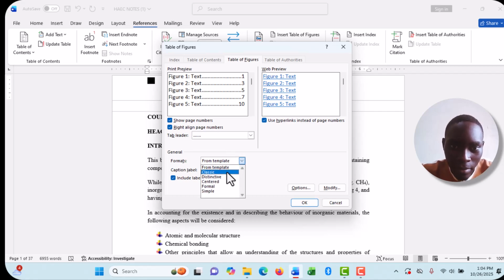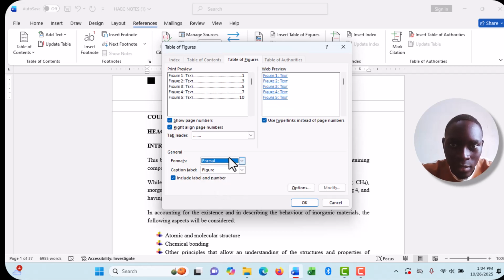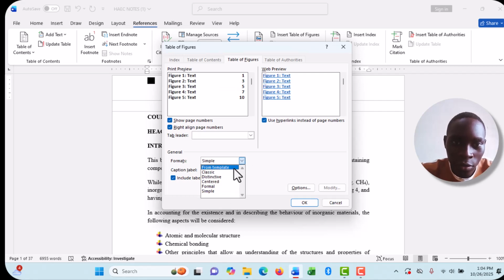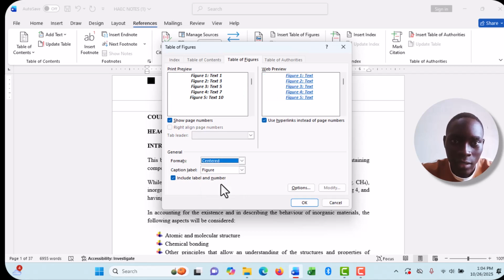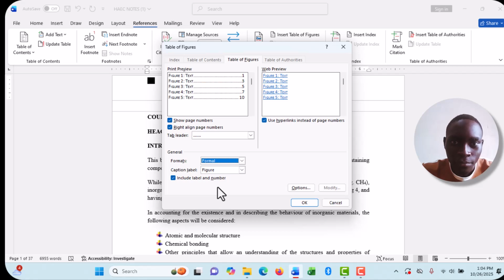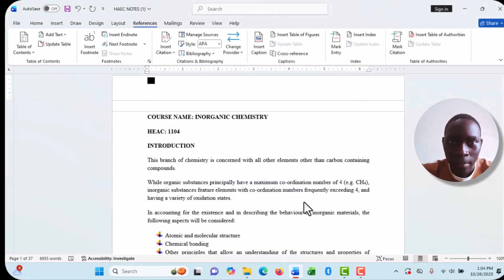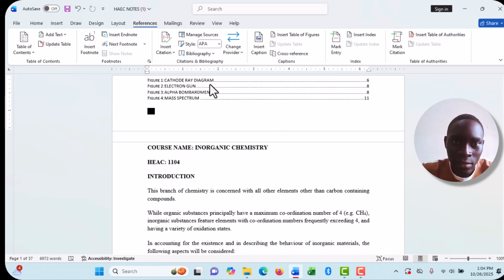Then from templates you can choose, you can see this is formal. Maybe you want to put it simple. This is the format of how you want your list of figures to be. It can be centered, and I'll go with formal. Then I'll say include label and number, yes, the figure plus the number. Then I press OK, and this is my list of figures.